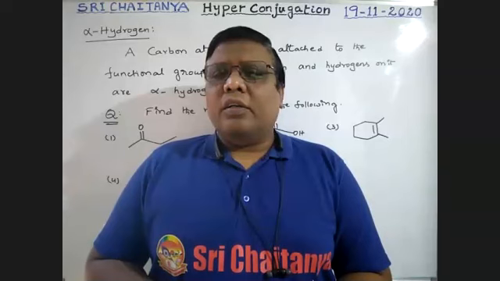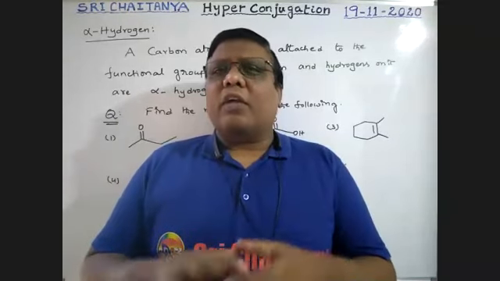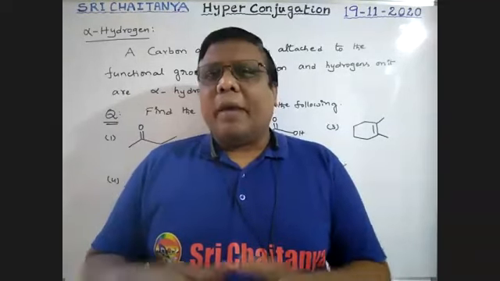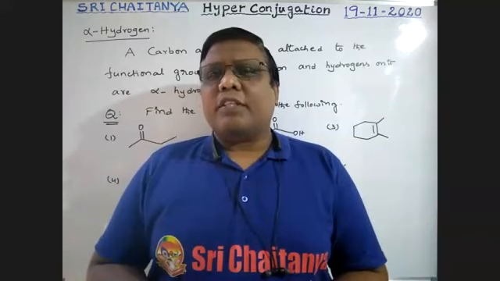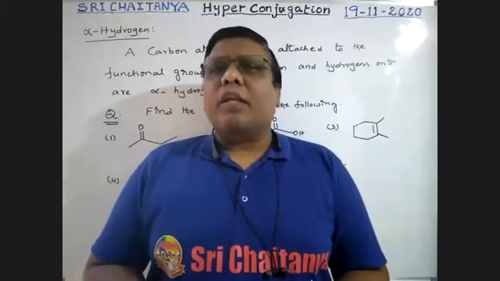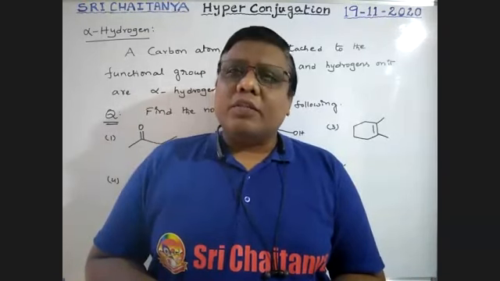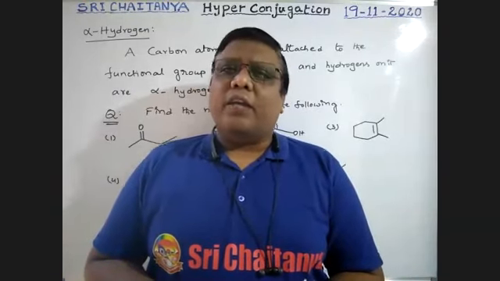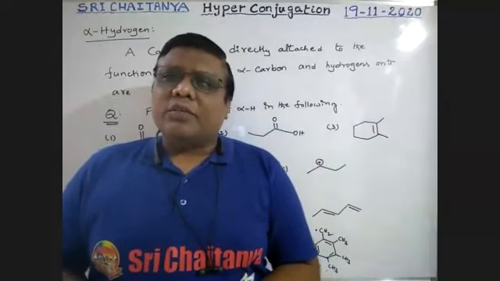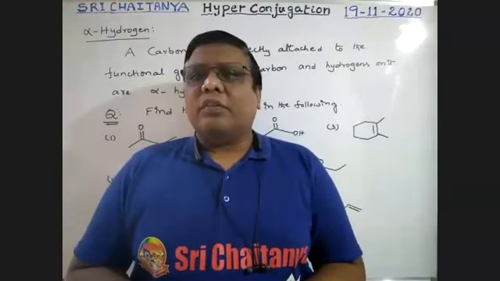Before entering into hyperconjugation, we need some background information, boys. What is that background information? We must know about alpha hydrogen.